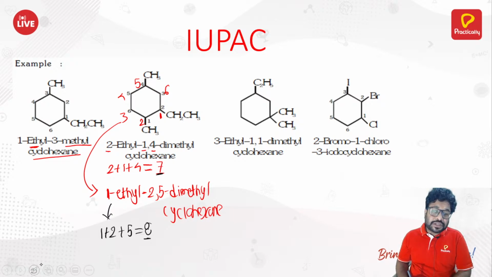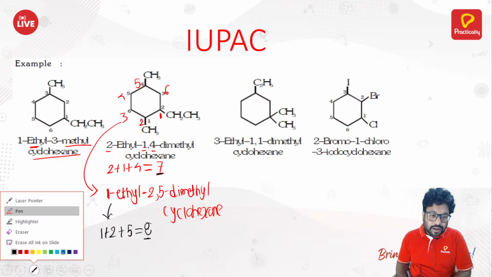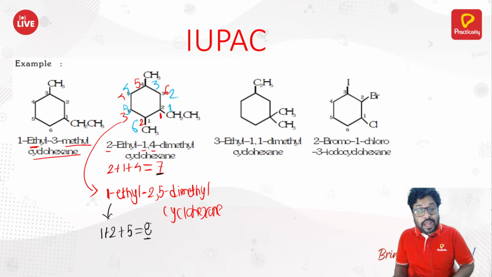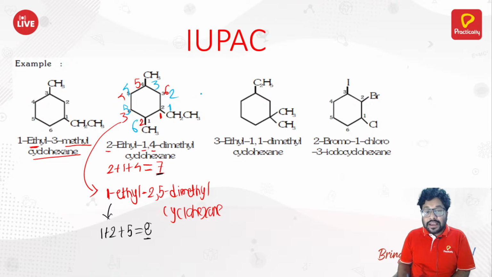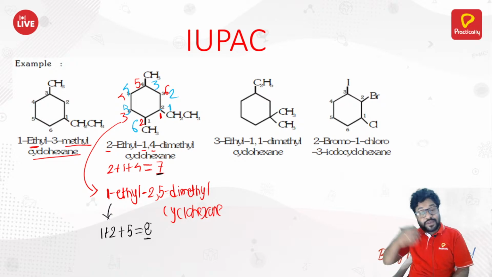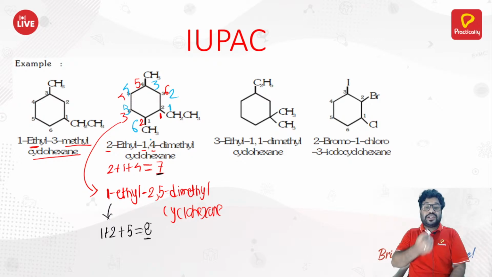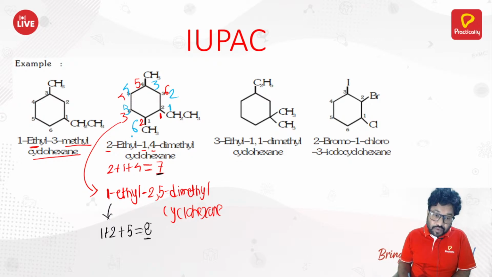Now let's see the third possibility. You go this way: 1, 2, 3, 4, 5, 6. This will have a number that is further larger. How? It is 1-ethyl-3,6-dimethylcyclohexane. So 6 plus 3 is 9, plus 1 is 10. It is further larger. That is why it is not allowed. And that is why you need to give ethyl as low a number as possible, and that is why the first name is correct and the other two are not.